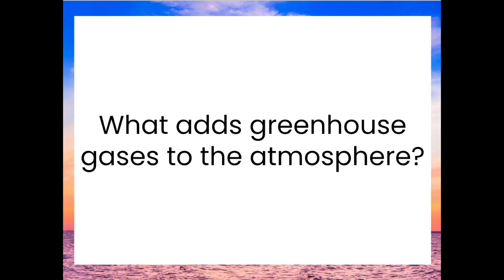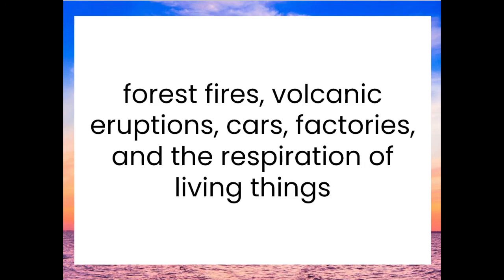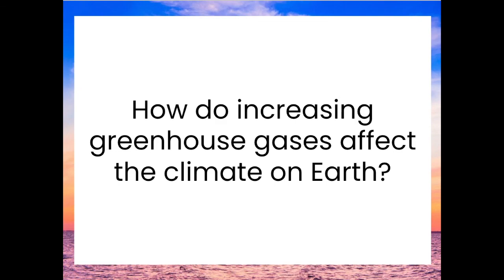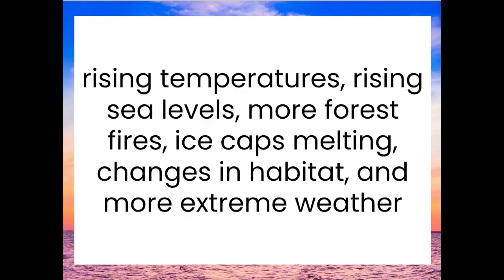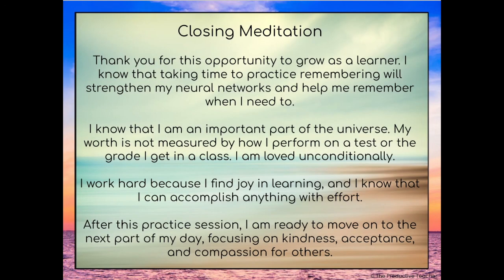What adds greenhouse gases to the atmosphere? Forest fires, volcanic eruptions, cars, factories, and the respiration of living things. How do increasing greenhouse gases affect the climate on Earth? Rising temperatures, rising sea levels, more forest fires, ice caps melting, changes in habitat, and more extreme weather.